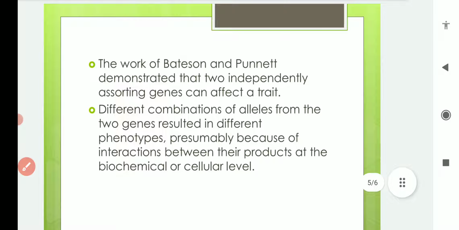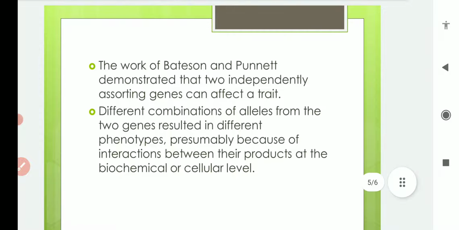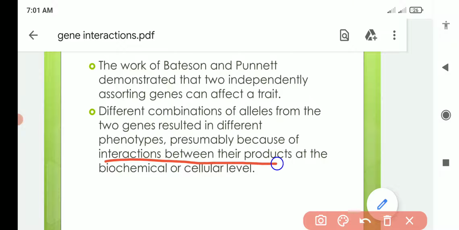So the work of Bateson and Punnett demonstrated that two independently assorting genes can affect a trait. We have already discussed that two genes which assort independently can affect one trait only by their interaction with each other. Different combinations of alleles from the two genes resulted in different phenotypes, presumably because of interaction between their products at the biochemical or cellular level.